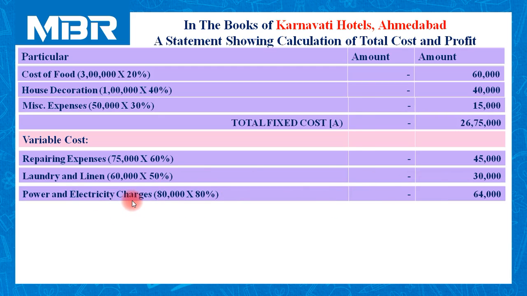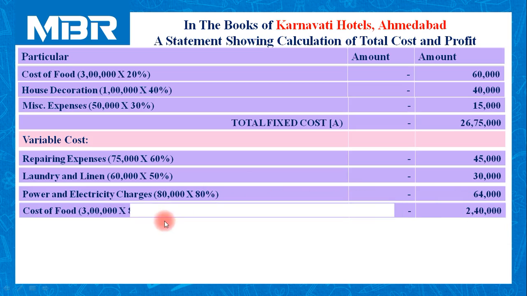Power and electricity charges, 20% expenditure was dedicated to fixed cost category. So out of 100%, if 20% is fixed, 80% is referred to as variable. 80,000 times 80%, 64,000.